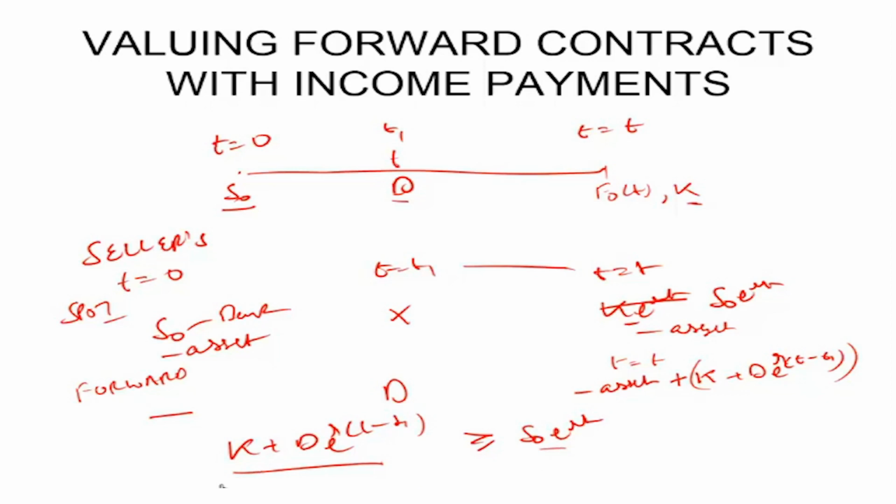So we can derive K now as S0 e raised to the power rT minus D e raised to the power r(T minus t1). So e raised to the power rT will come common. e raised to the power r(T minus t1) can be written as e raised to the power rT into e raised to the power minus r t1.